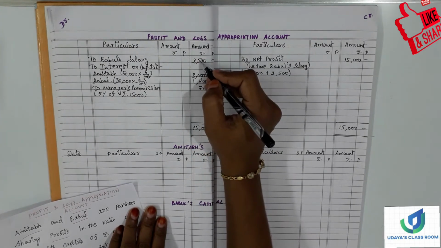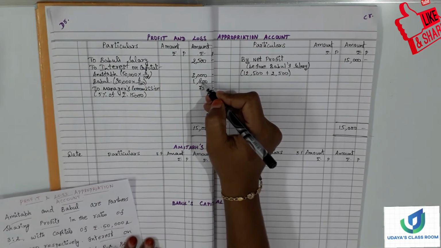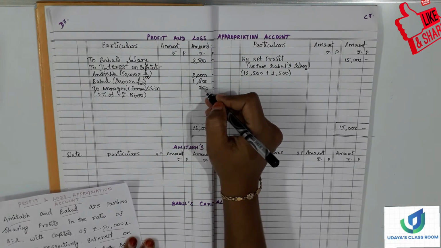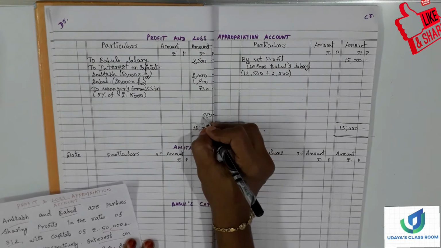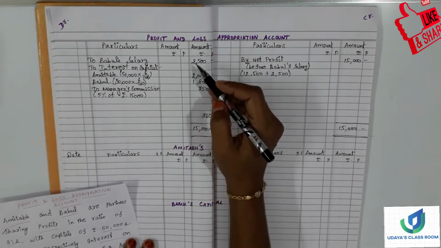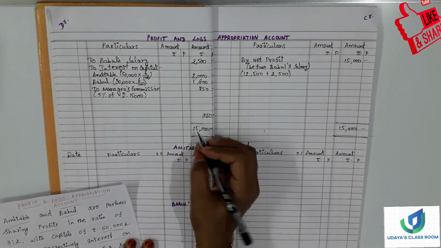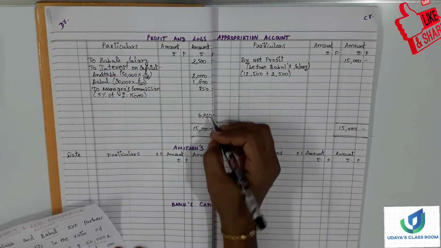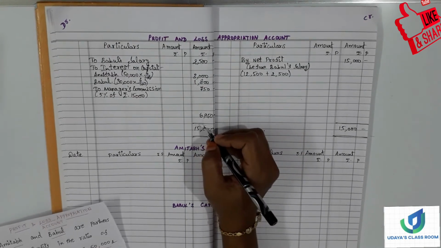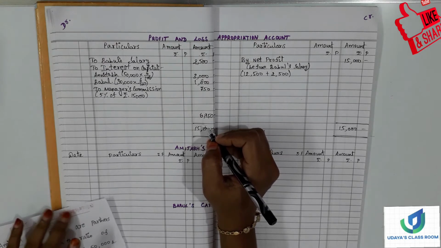Balance 1. 1 plus 5 is 6, and 6 plus 8 plus 7 will get 10, and the balance 4, 5, 6. So 6,950 is the difference amount, that is the profit. So now this profit is to be shared among the partners.